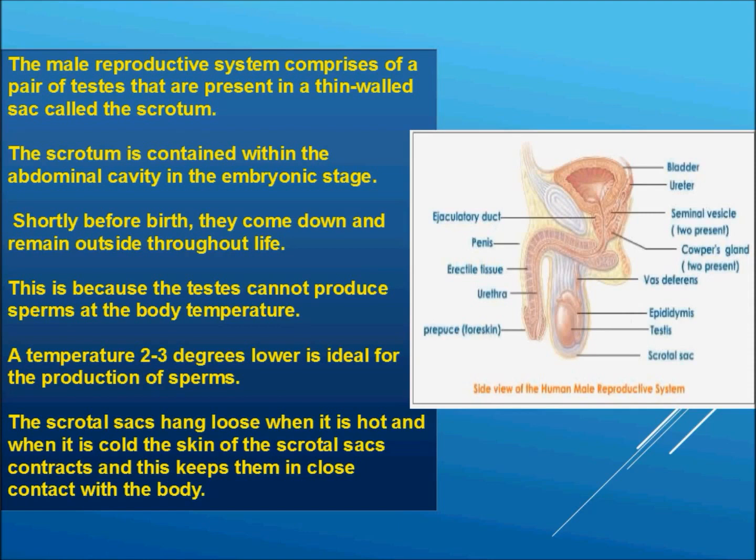Because testes cannot produce sperm at body temperature. A temperature 2 to 3 degrees lower than the body temperature is ideal for the production of sperms. And that's the reason just before birth, they come down and they remain outside throughout life.